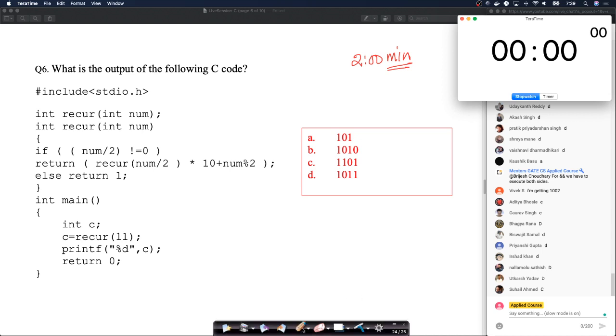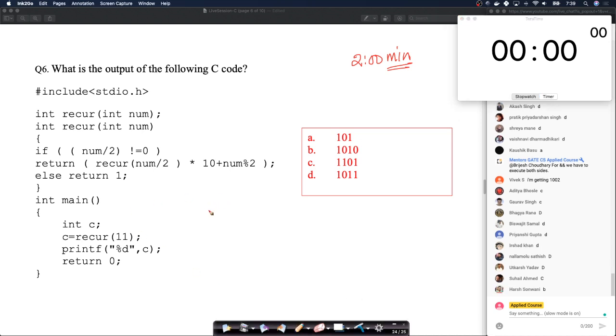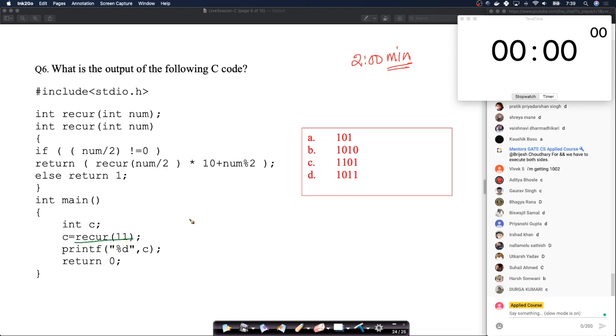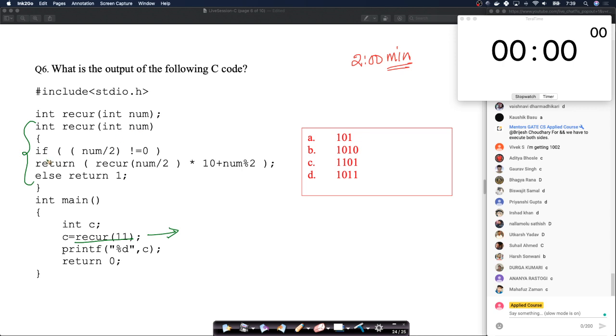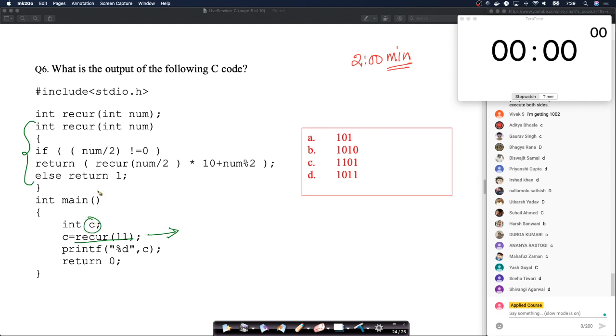This is a standard, straightforward recursion problem. Nothing tricky, nothing fancy. You have recur 11 that you're calling, and you want to finally print this value, whatever is the value of C. So recur 11 goes into this function, right? So you have 11 here. If 11 divided by 2 is not equals to 0, again, remember that 11 here is an integer, right? So automatic flooring will happen here. 11 by 2 is not equals to 0.